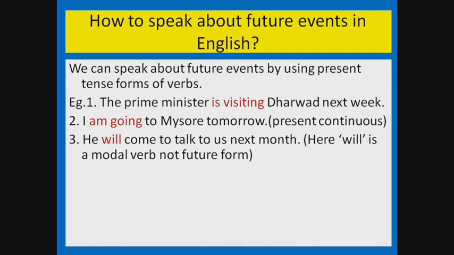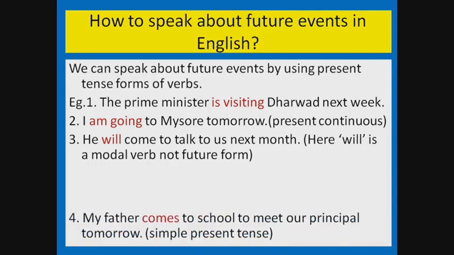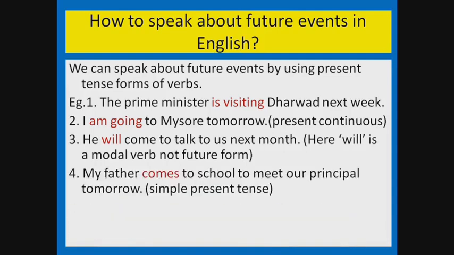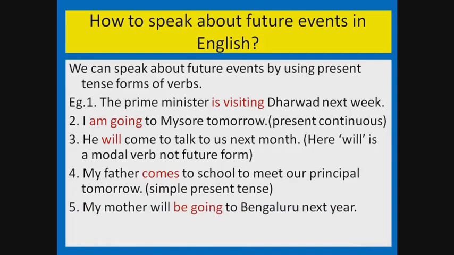Another example is, he will come to talk to us next month. Here, will is a modal verb, not a future form. My father comes to school to meet our principal tomorrow. Here, comes is in simple present tense. My mother will be going to Bangalore next year. Be going is a present form again.